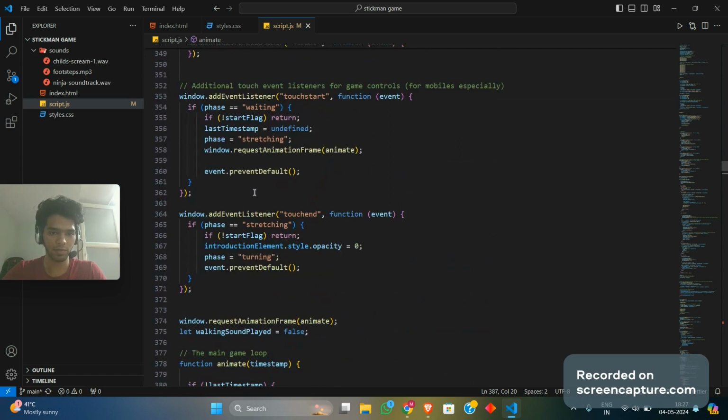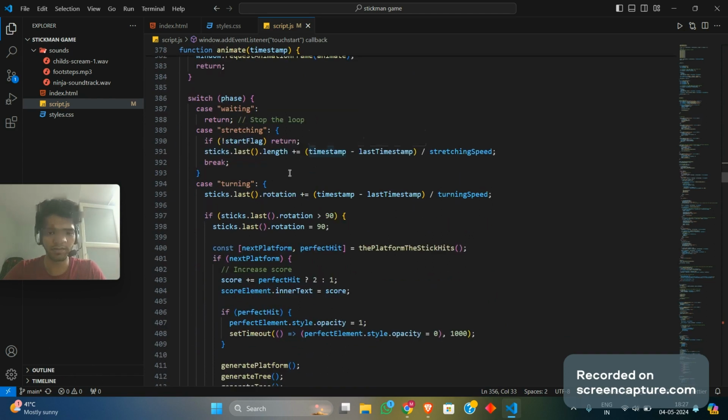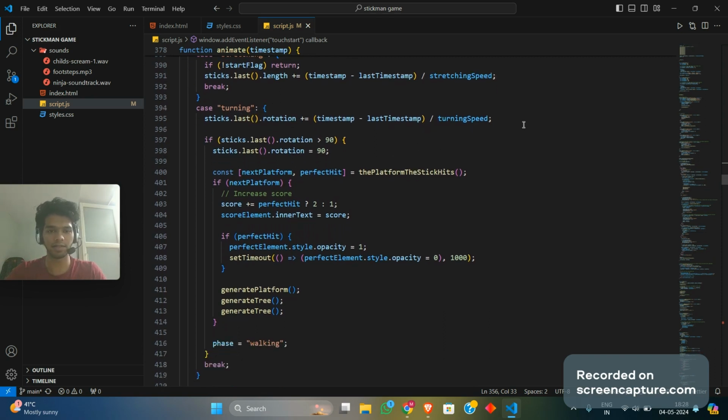Now when you do this, for example, you're on a mobile phone and from the waiting stage, you touch the mobile screen and you move on to the stretching stage. And then it comes back over in this position and inside the stretching case functionality. What you're doing over here is basically increasing the length of the stick until a particular limit, until the user removes his finger, or basically removes the click on his mouse. You can say that, and then it moves on to the turning stage. What turning does is basically ensure that the stick, whenever it falls down, no matter if it touches the platform or not, is over the size or less than the size, it remains at a particular 90-degree angle, and that is what we're doing over in this part.